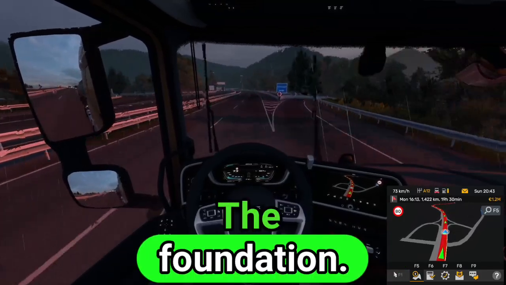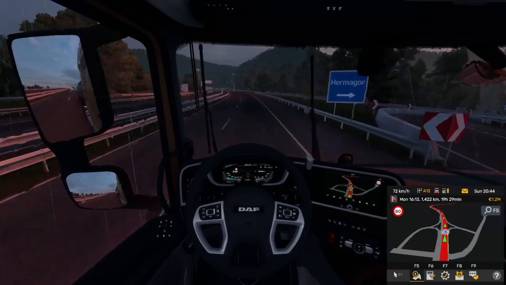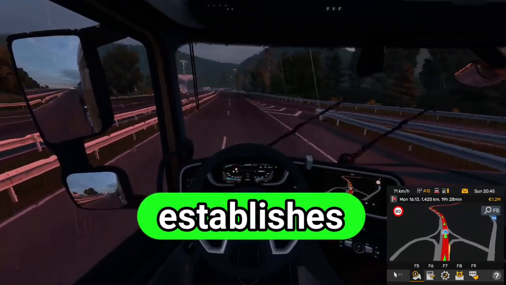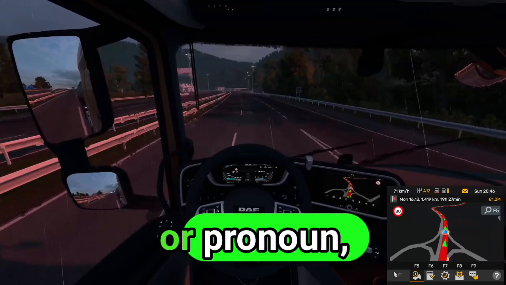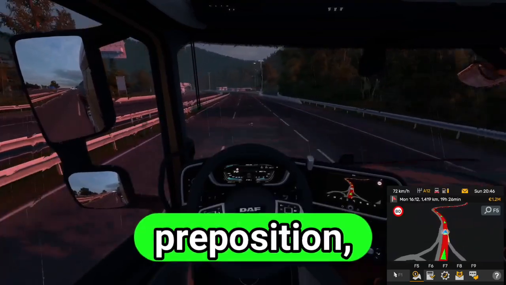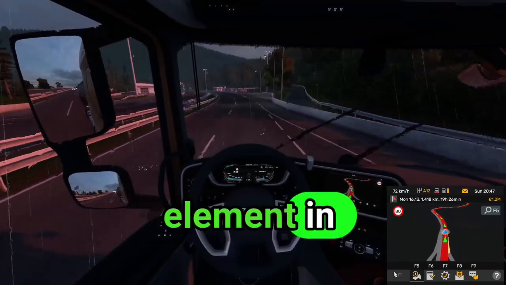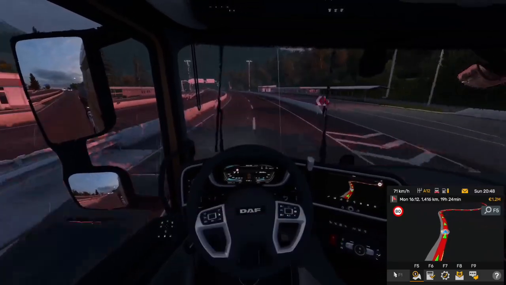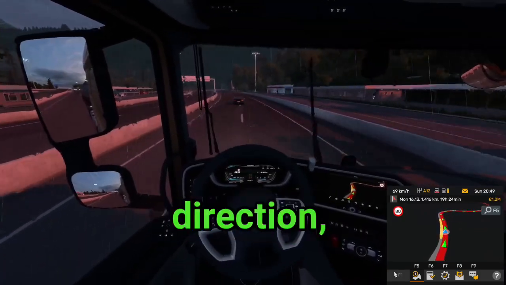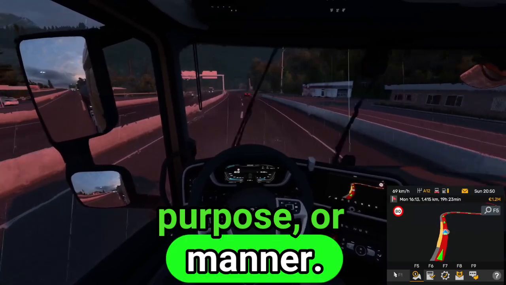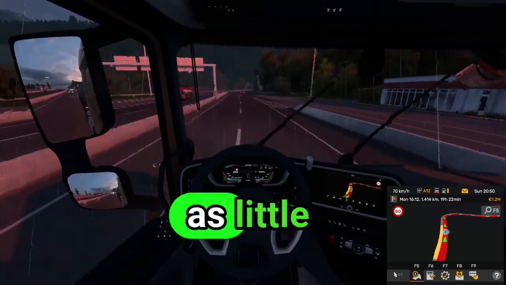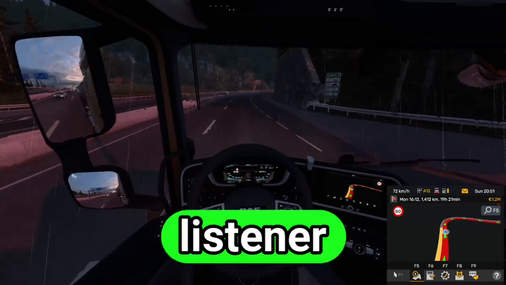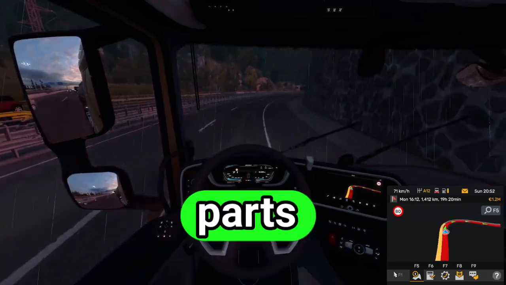The foundation. What is a preposition? At its core, a preposition is a word that establishes a relationship between a noun or pronoun, the object of the preposition, and another element in a sentence. This relationship is typically one of location, time, direction, cause, purpose, or manner. Think of prepositions as little signposts within a sentence, guiding the reader or listener to understand how different parts connect.